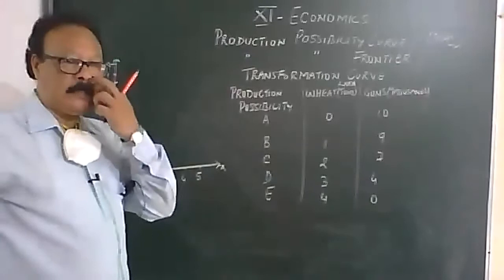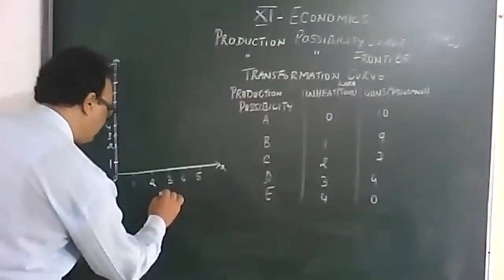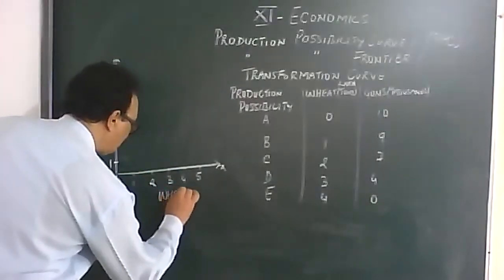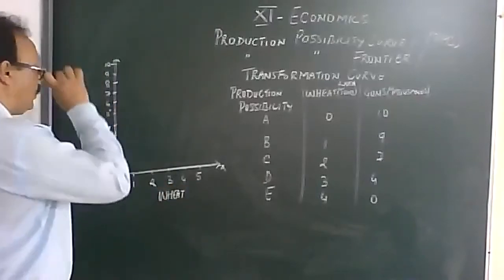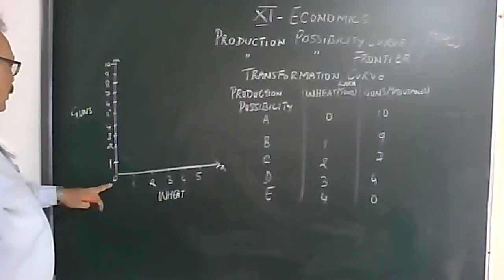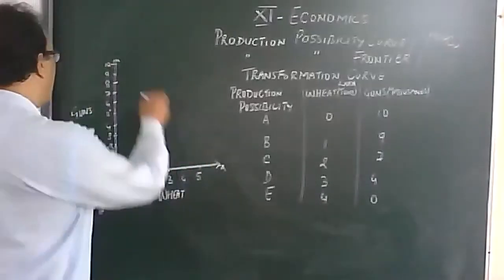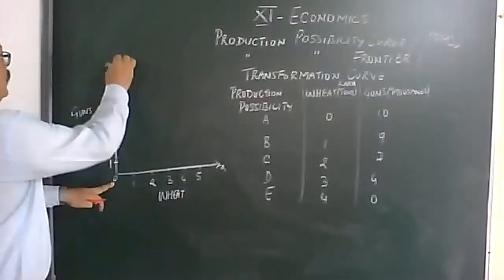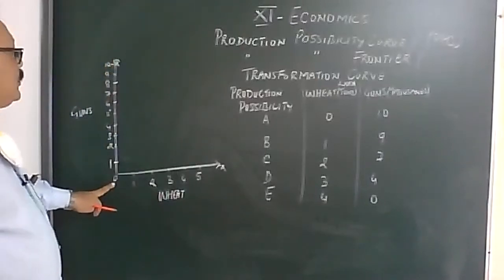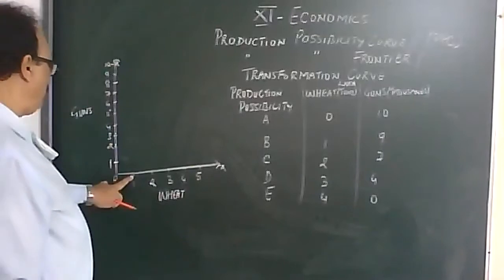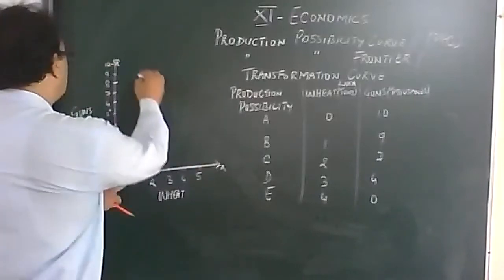Now we will plot this. This is for wheat and this is for guns. In the first possibility, 0 wheat, 10 guns. So we will place 1 point over here. Then second possibility, 1 wheat, 9 guns.